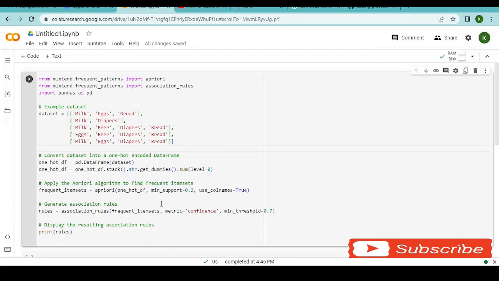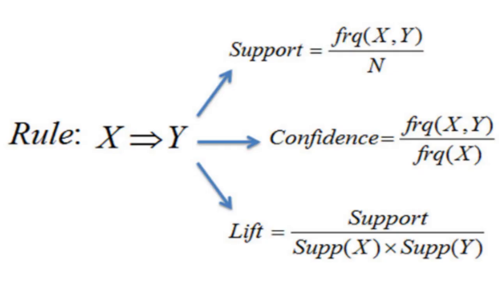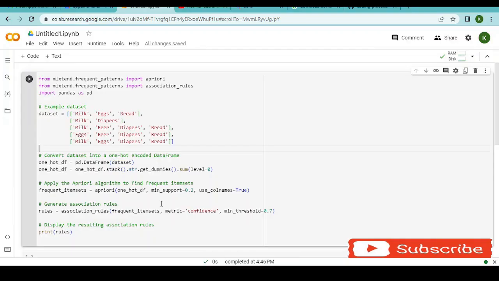And support can be expressed using an expression X to Y, whereby X is considered to be the antecedent item set and Y is considered to be the consequent item set. It may not be a single item. This means if you have bought X, the antecedent, how does it influence Y?